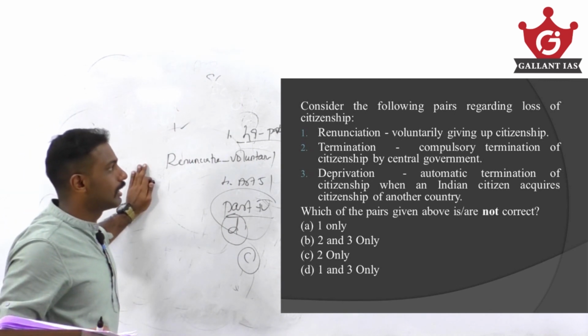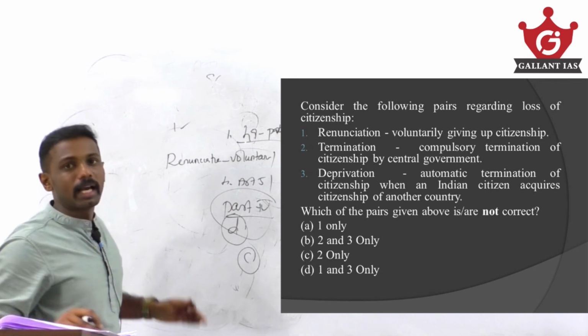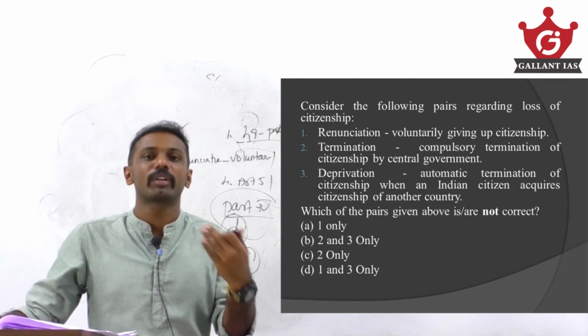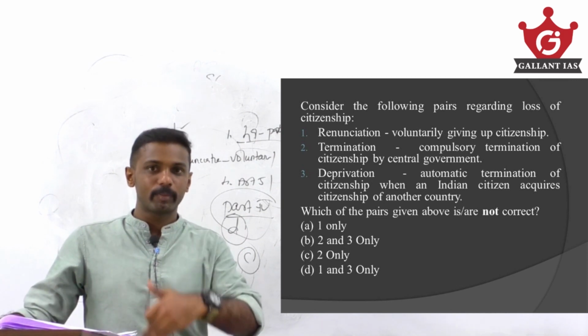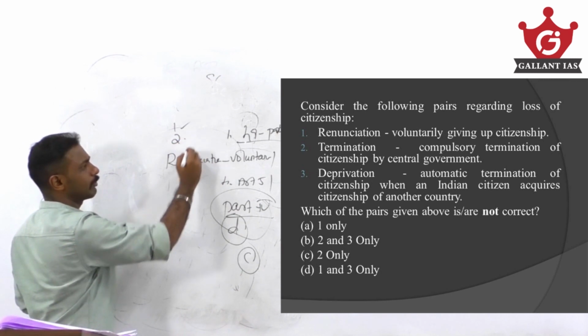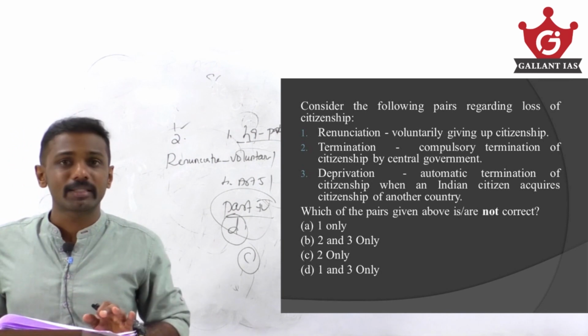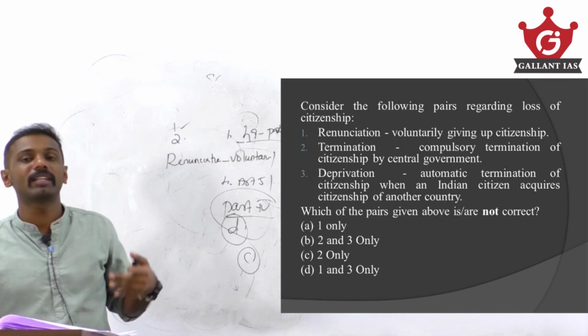Regarding termination, see, termination means nothing but when an Indian citizen acquires the citizenship of a foreign country, then our citizenship will be automatically terminated. That is what I mean by termination. Deprivation means the compulsory termination of the citizenship by the central government.